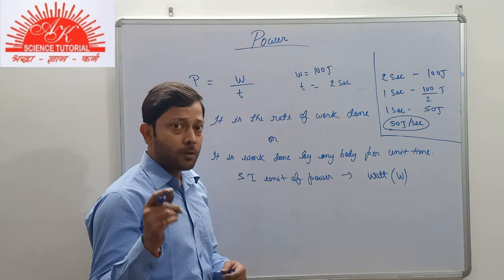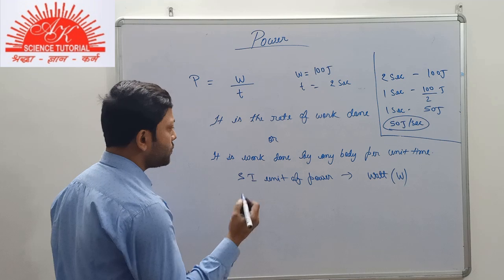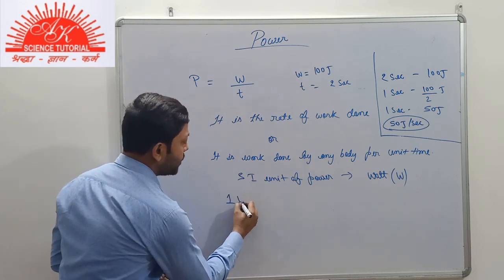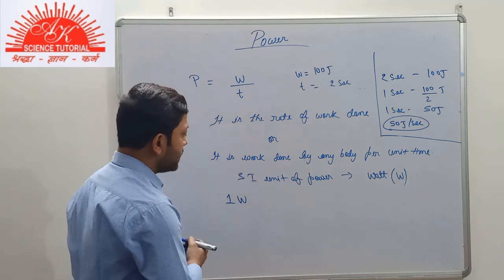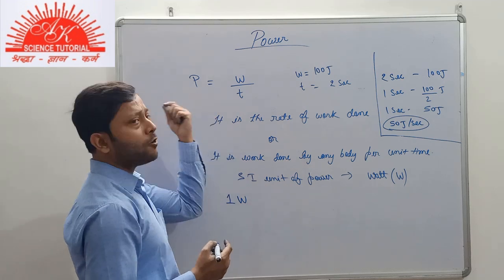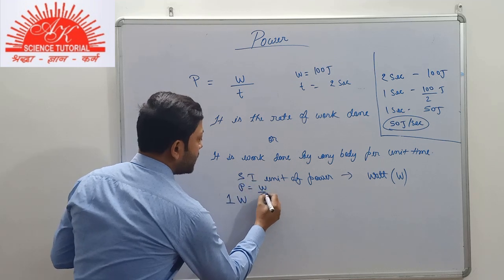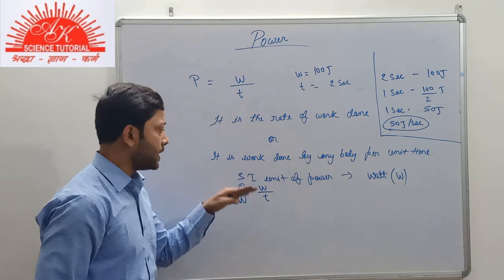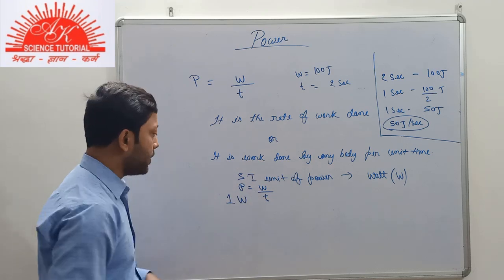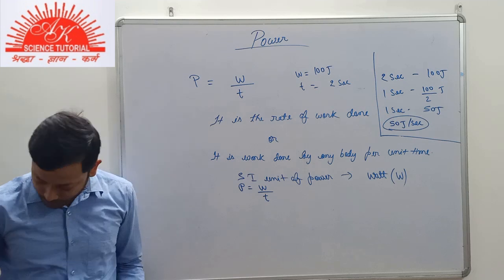I told you earlier the steps that you should follow to define any of the units. As you know, watt is the SI unit of power. So firstly, you write the expression for power, that is work done per unit time. So you have to define 1 watt. What do you do?